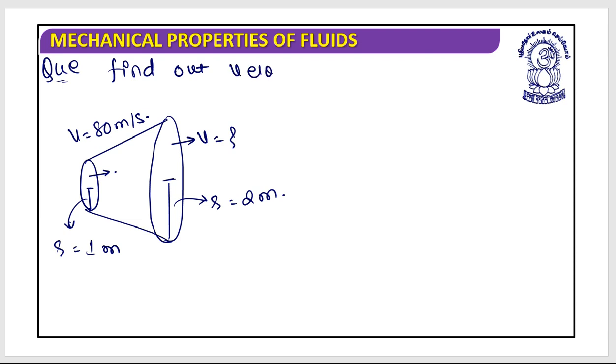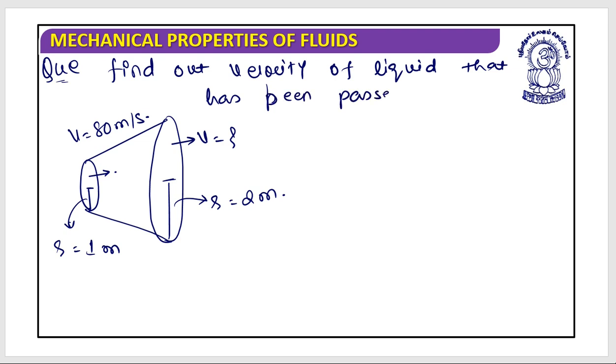Find out the velocity of the liquid that has been passed through point 2. You need to do this. This is second and this is first. How will you do this?